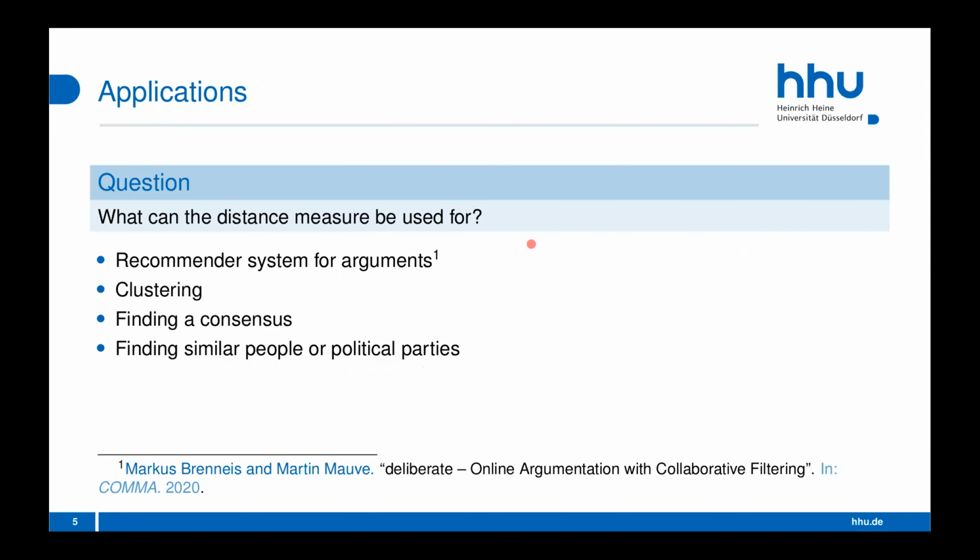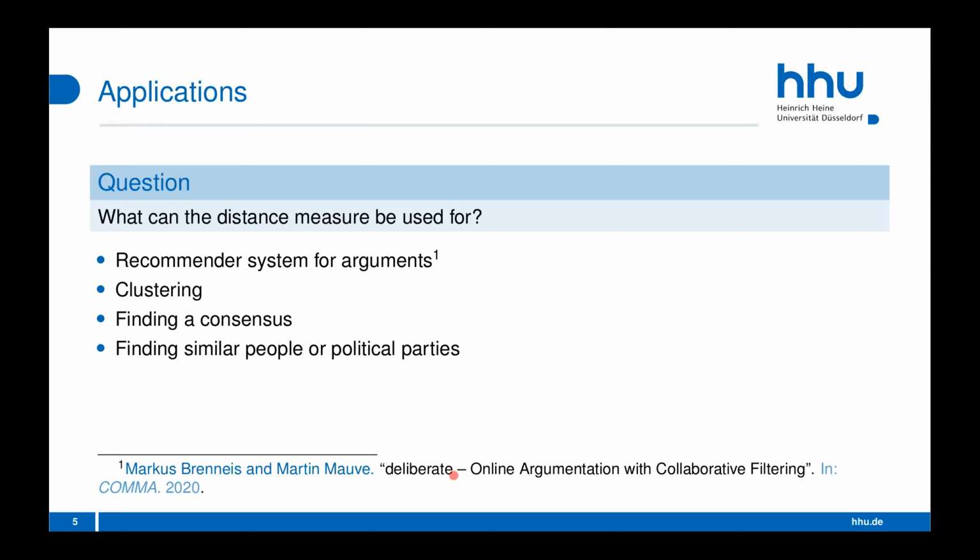So what can this distance be used for? One possible example is a recommender system for arguments, where you want to recommend arguments which are maybe more interesting for a user because it reflects their own opinion, or maybe it does not reflect their own opinion. Actually, we do that in our software deliberate, which I show in a demo session at COMMA. Then you could also imagine that you can cluster people by their attitude, or maybe find people with similar attitudes, or even political parties which share your own attitudes.